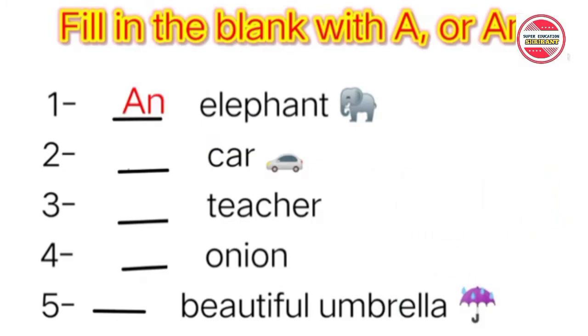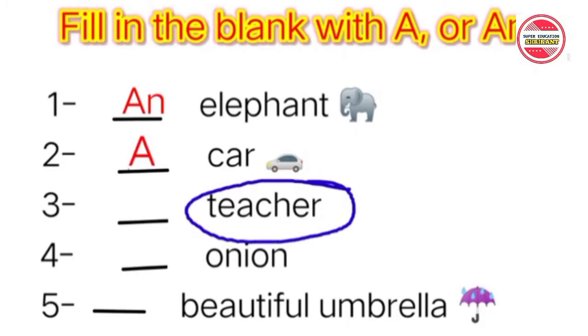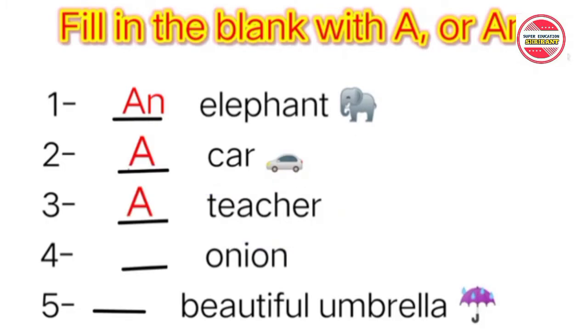Okay? Now the second is car. Car starts with a consonant sound. So here what comes? A. Now teacher. Teacher starts with a consonant sound. So a will come here too. Okay? Onion. Onion starts with a vowel sound.